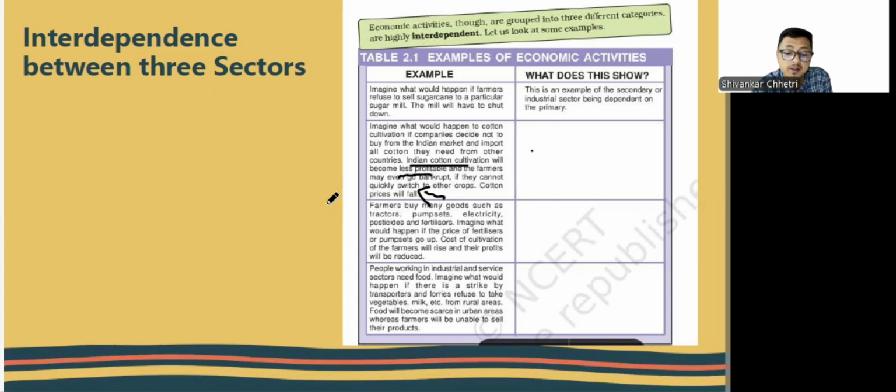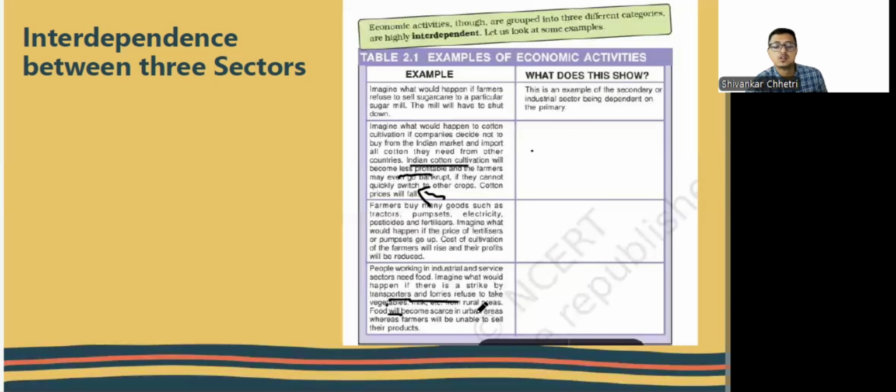If the price of all these goods increased, then obviously it would affect agriculture. People working in the industrial and service sectors need food. So imagine what would happen if there is a strike by transportation workers, if lorries refuse to take vegetables.